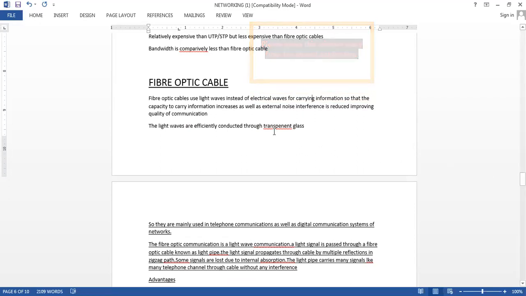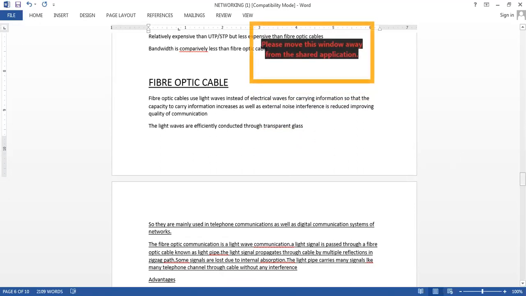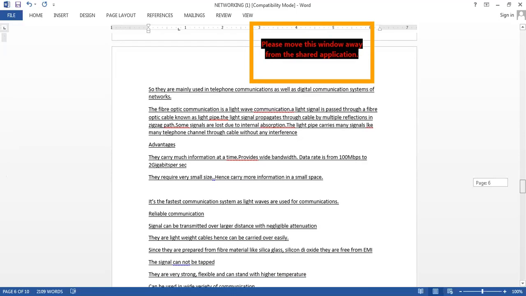So basically, fiber optic cable, though it is expensive, has many advantages. Bandwidth is high, speed of communication is very high, data rate is very high. They are very small in size.